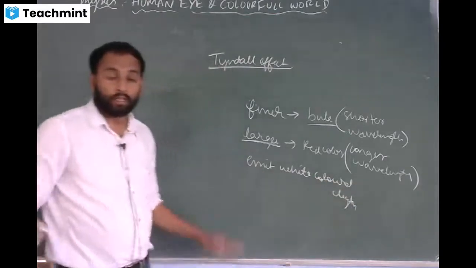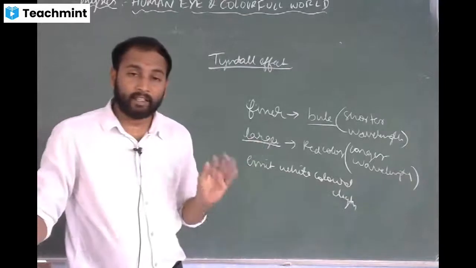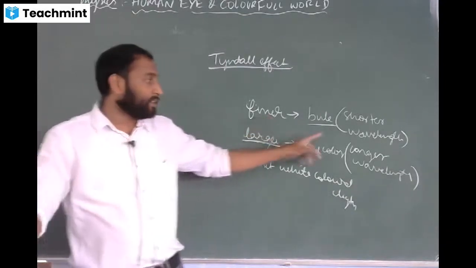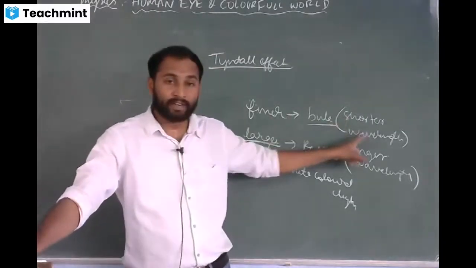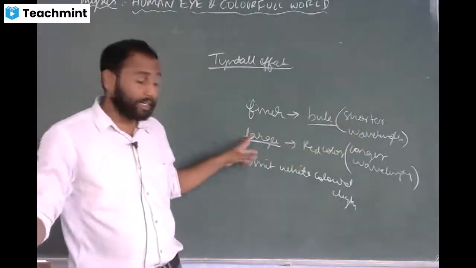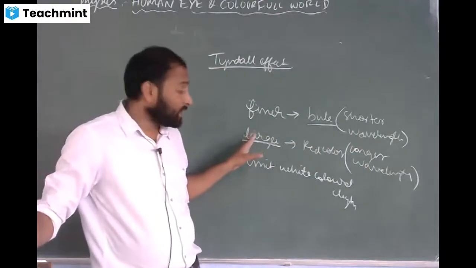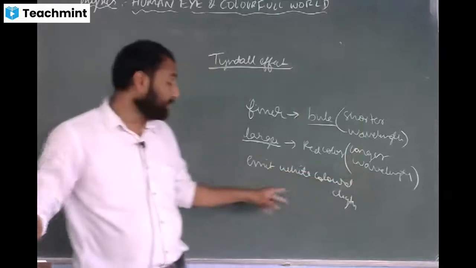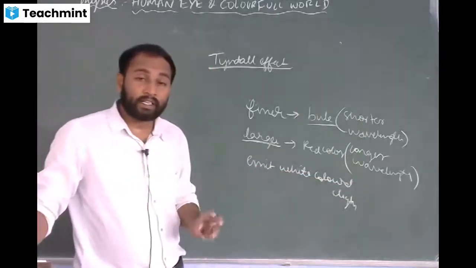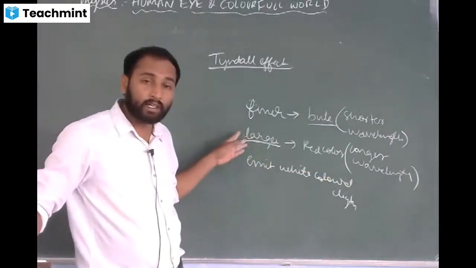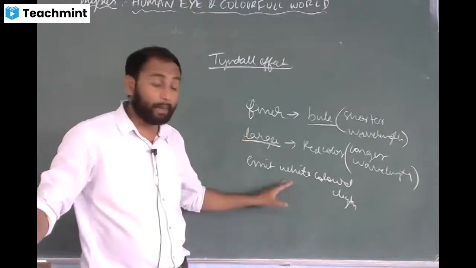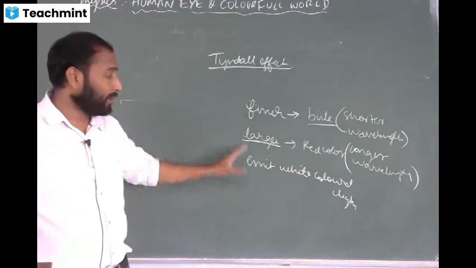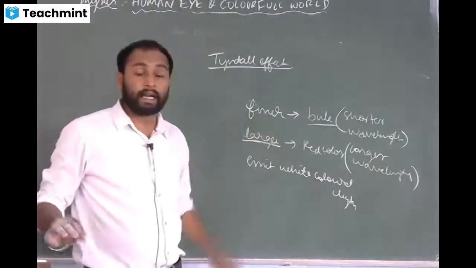So now you know, if the beam of light hits the finer particle present in the atmosphere, it will emit the colors which are at shorter wavelength region. When it hits the larger particle, it emits the light which is at longer wavelength region. When the light hits particles much larger than this, it will emit white colored light. I hope you have understood Tyndall effect and scattering of light.